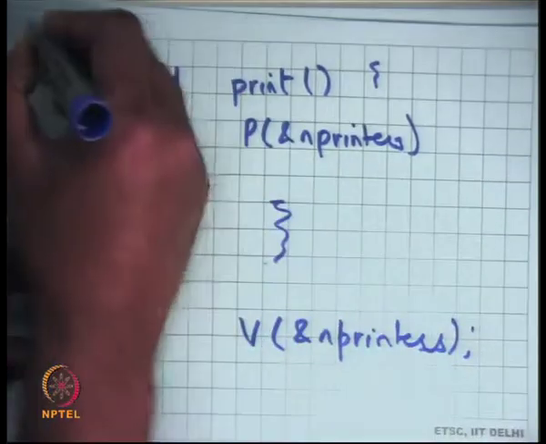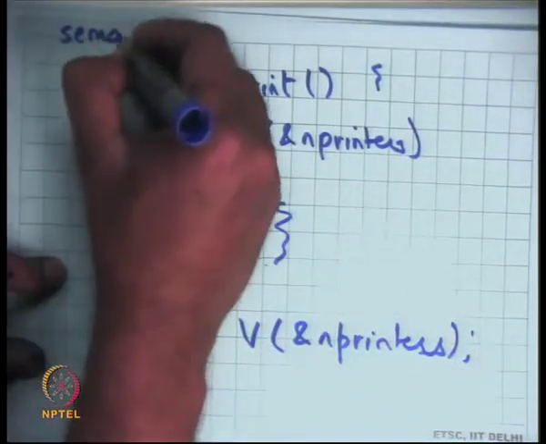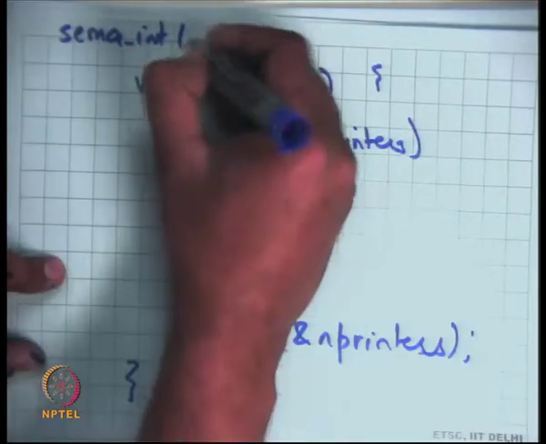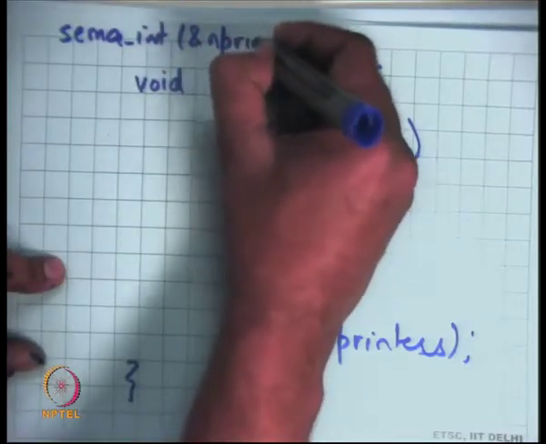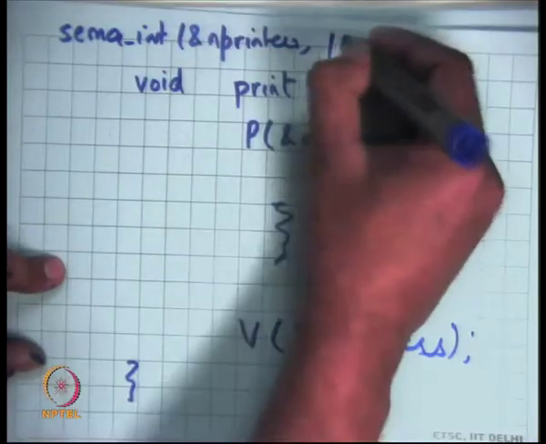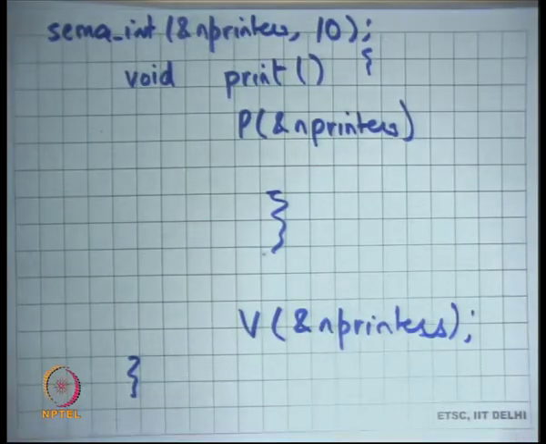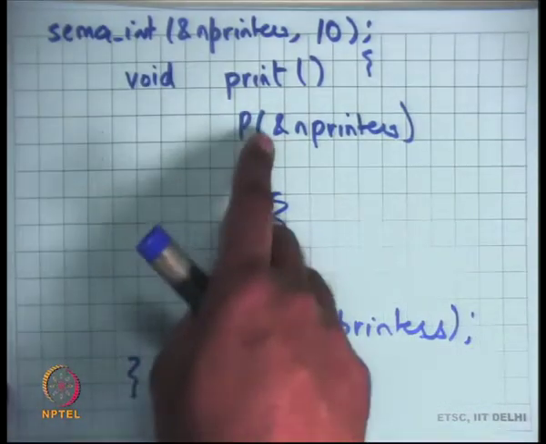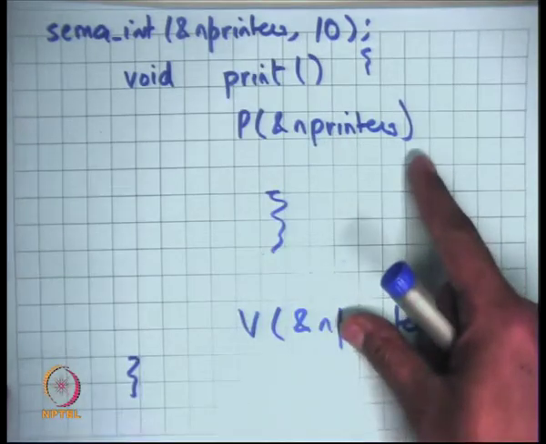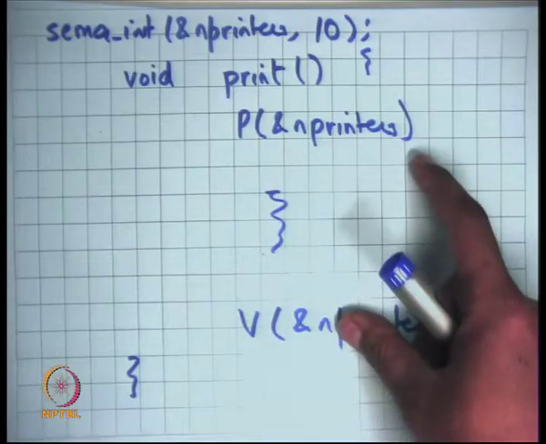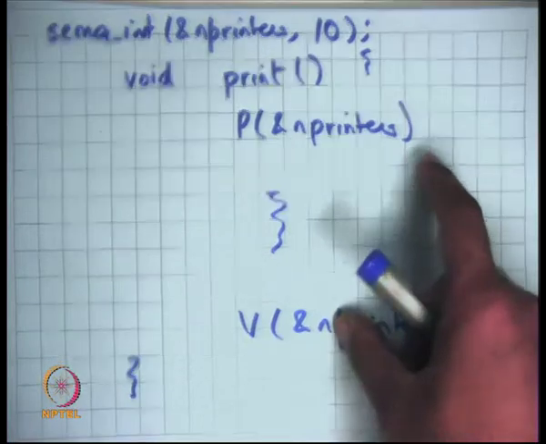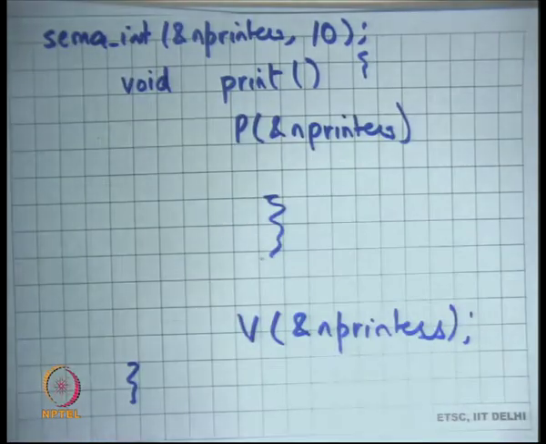Of course, you will first initialize the n printers semaphore to 10. Whatever the number of printers is, you initialize the counter to the number of resources, and then whoever wants to access the resource should enclose his access logic within a P and a V, and that's it, right?